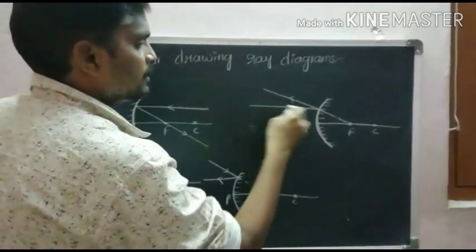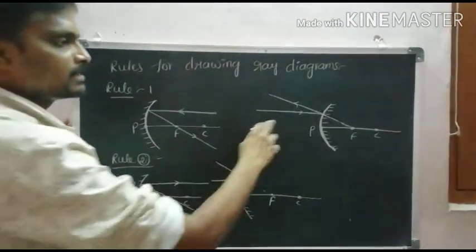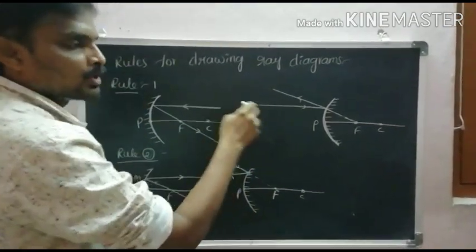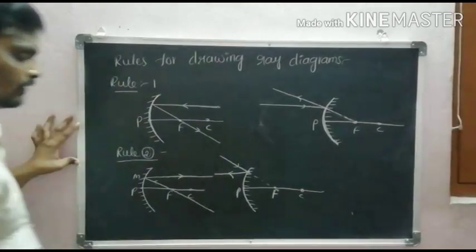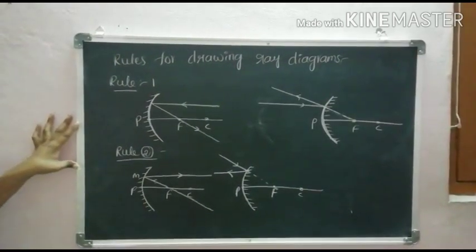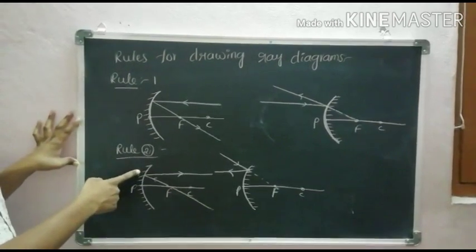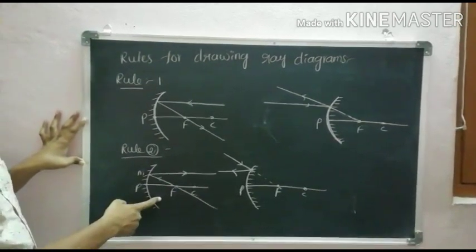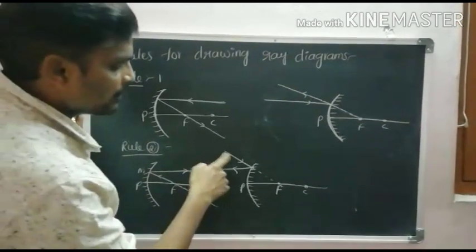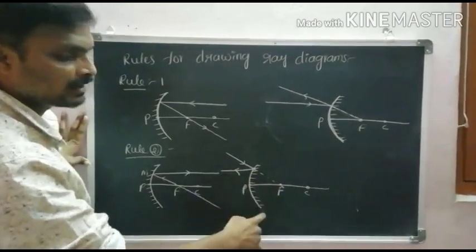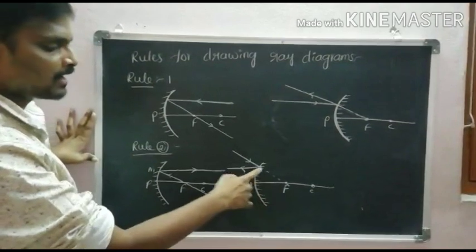In a convex mirror, the reflected ray appears to be coming from the focus. Rule 2: a ray which is passing through the focus goes after reflection parallel to the principal axis. A ray which appears to be passing through the focus, after reflection from the convex mirror goes parallel to the principal axis.